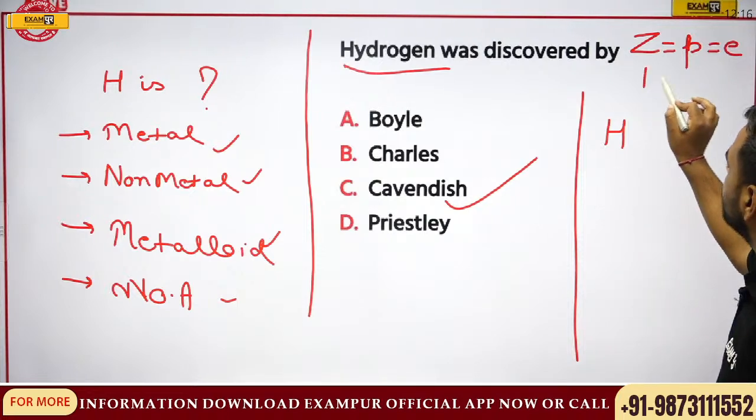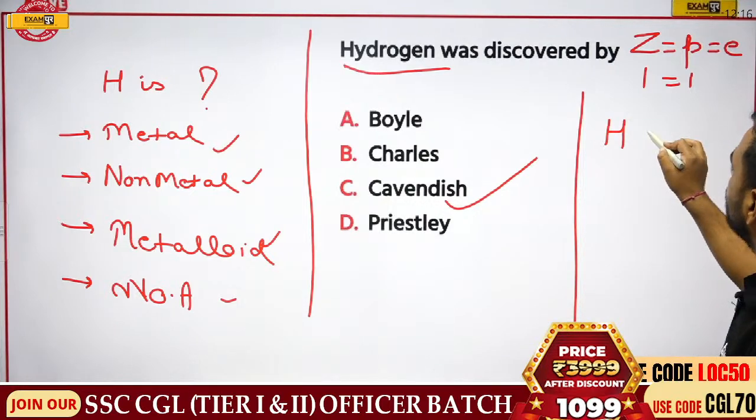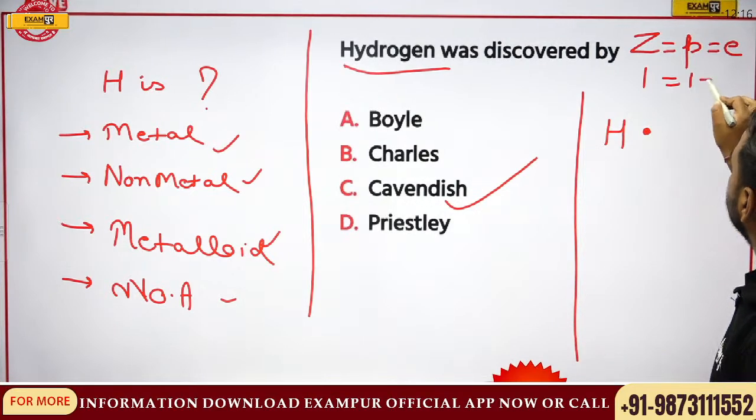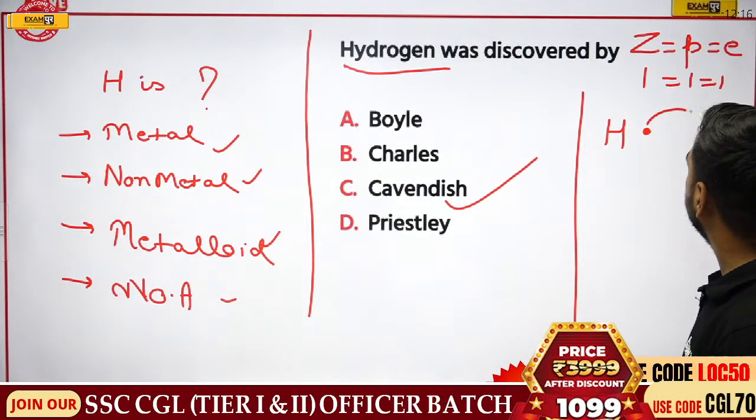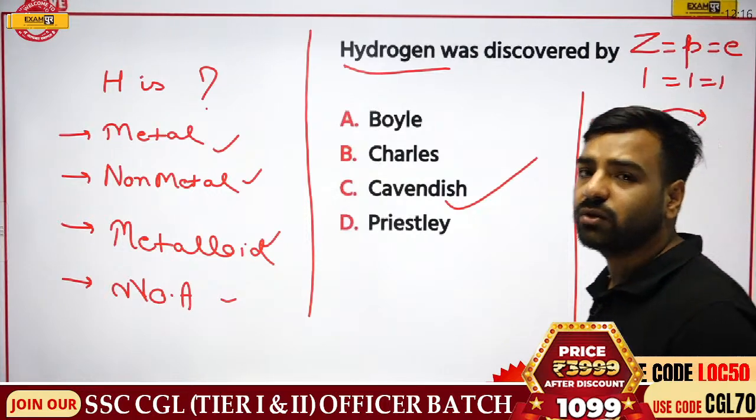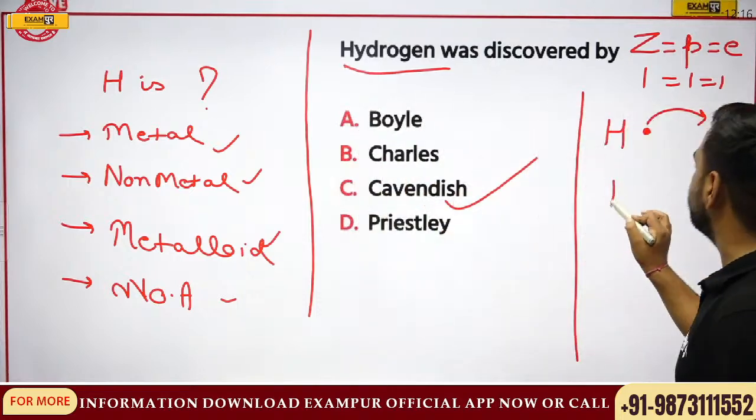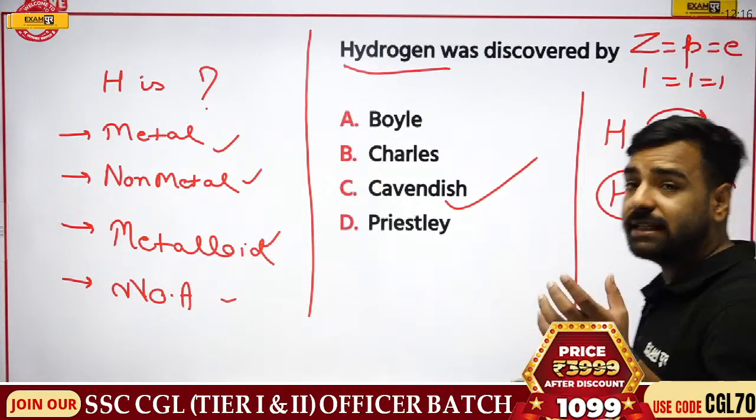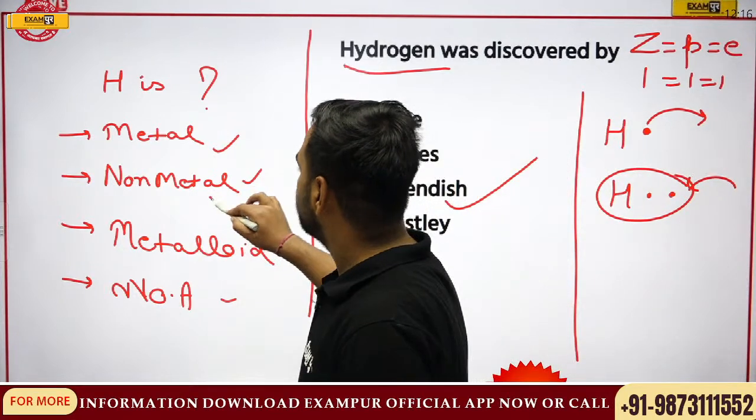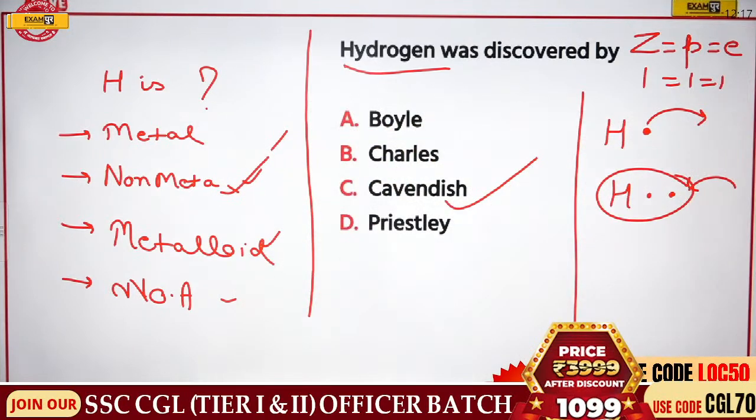This means if hydrogen's atomic number is 1, it will have 1 proton and 1 electron. Now, do you think hydrogen will be able to donate the electron? No. If hydrogen donates the electron, it will not have a single electron. That's why it requires an electron in order to complete its duet, right? And that's why it is known as non-metal. It's not a metal, it's actually a non-metal. Okay, so its discovery was done by Cavendish.